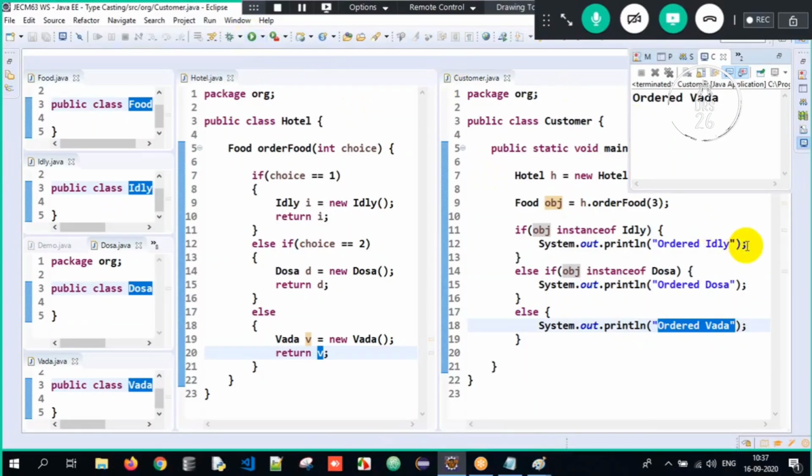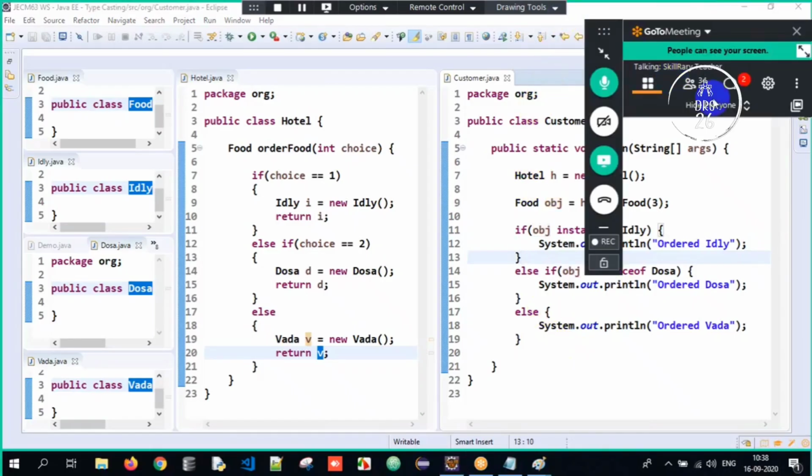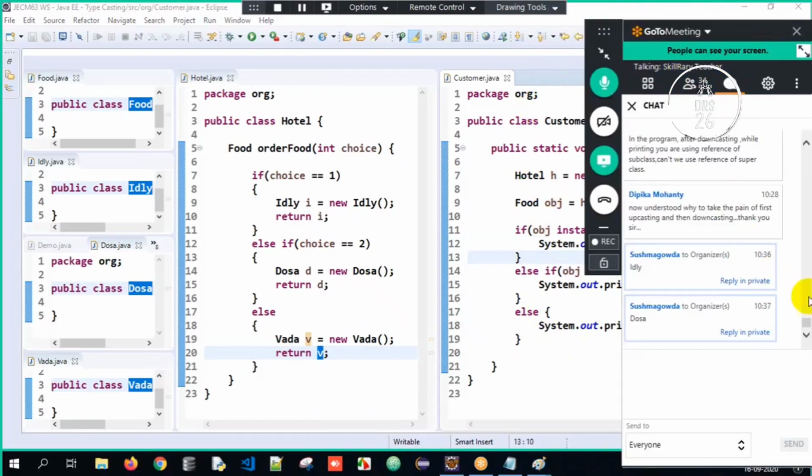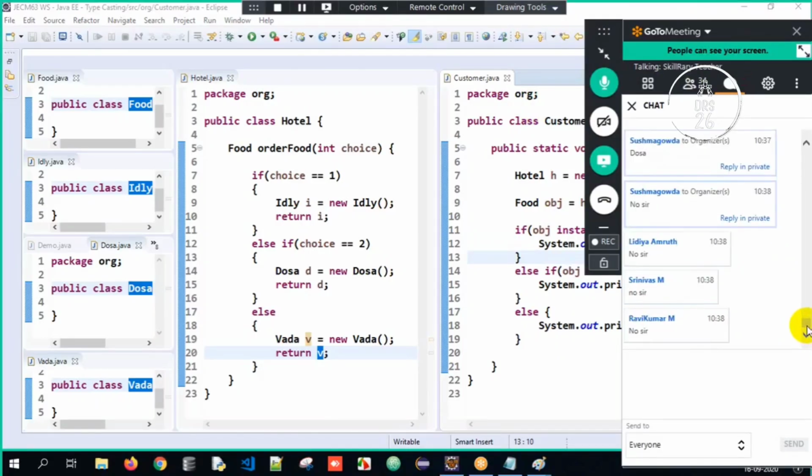But I have not downcasted over here, but we did it in the first example, no? Son, daughter, you'll downcast it to daughter and try to access the daughter class properties, son class properties. That way we can do it. But here optionally I have made sure of this entire program. Got it here? Did you all understand how a return type can be a class over here? Everyone understood the program here? Okay, great.